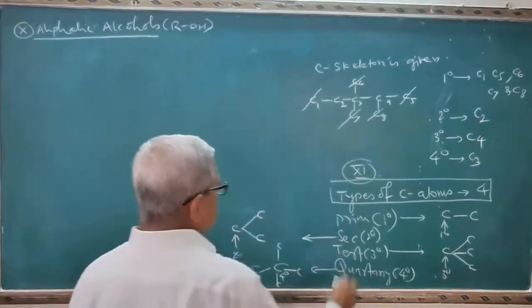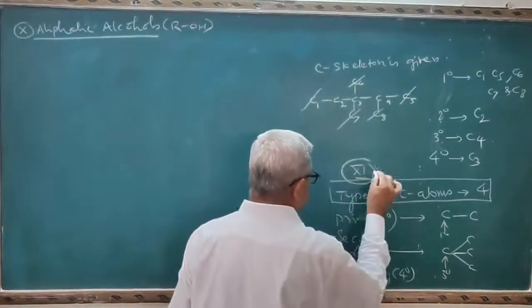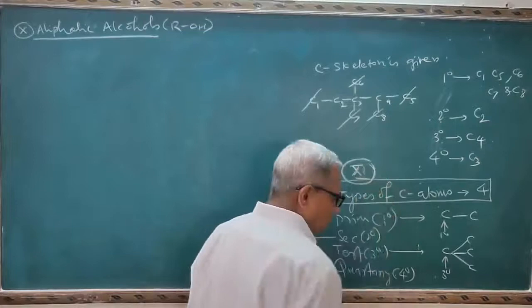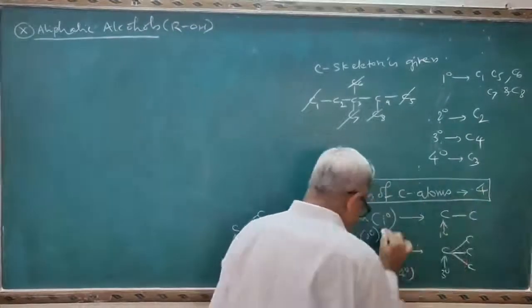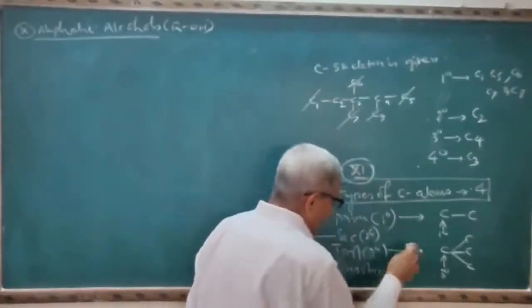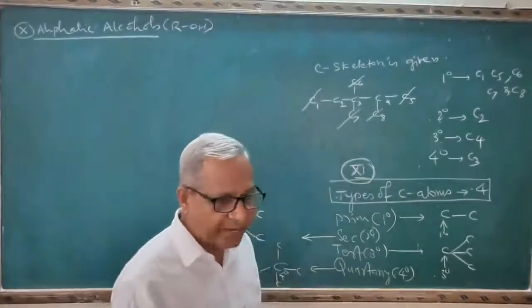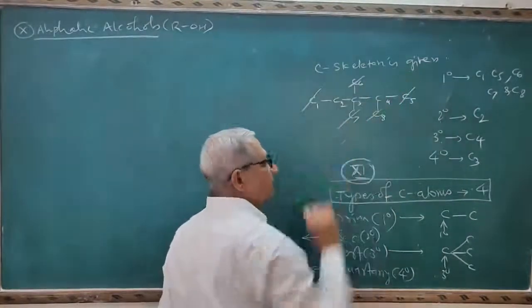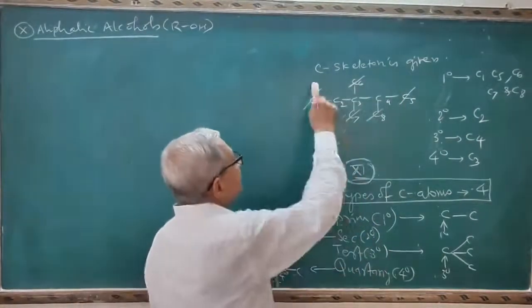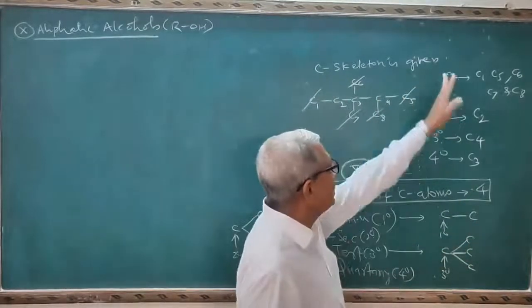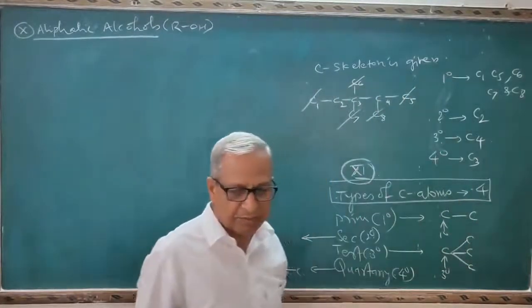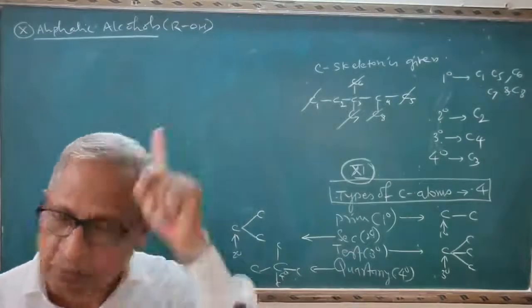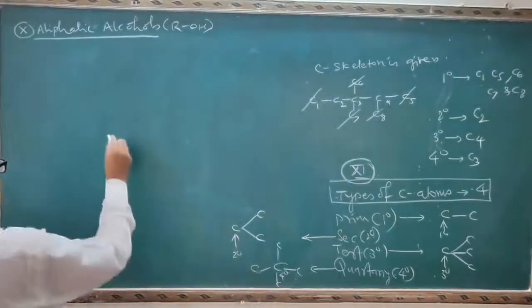So I was explaining, according to the 11th standard syllabus, the types of carbon atom: primary, secondary, tertiary, quaternary. I gave the hint how to determine it, and I said the NEET JEE question here: a carbon skeleton is given, determine the primary, secondary, tertiary, quaternary carbon atoms. Again, one important question here.